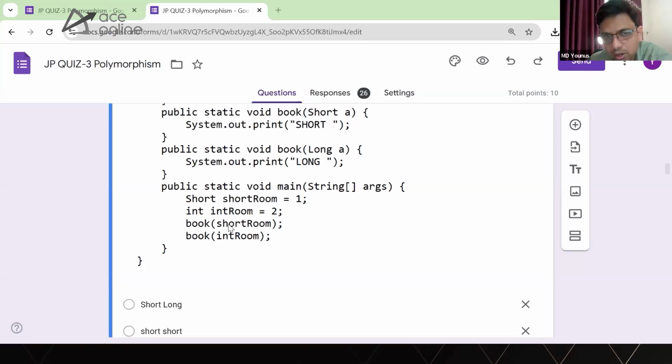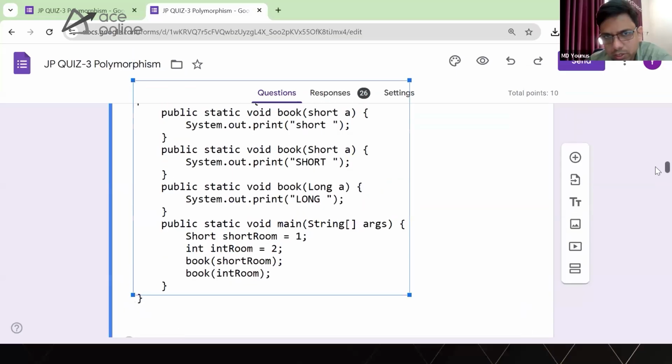So I'm making an object here, and the second is a primitive type. So when I call the first one, which method gets called? The first one or the second one? First one is of primitive type, you can see.